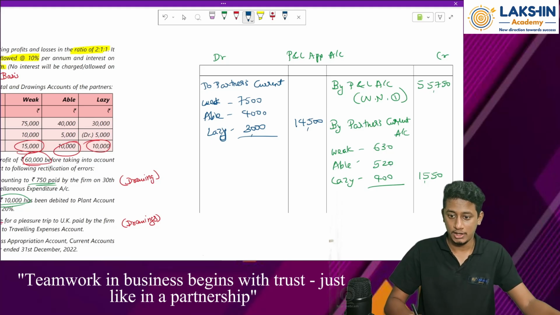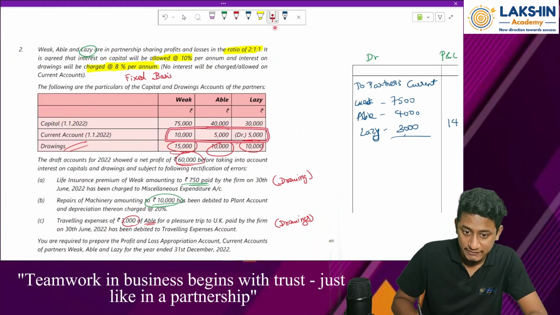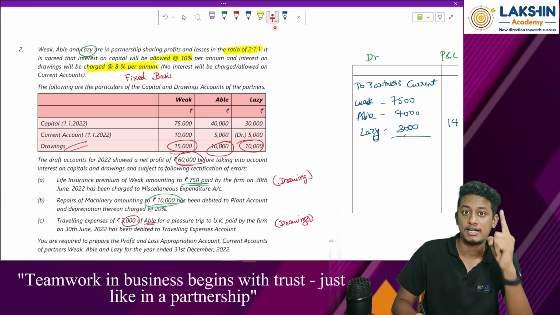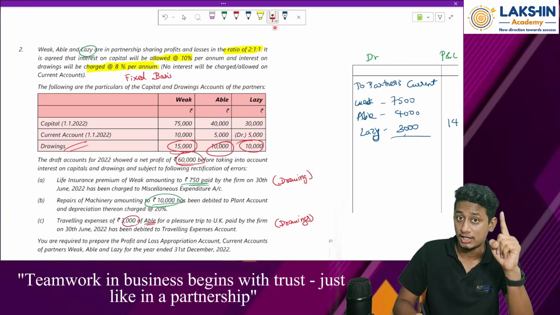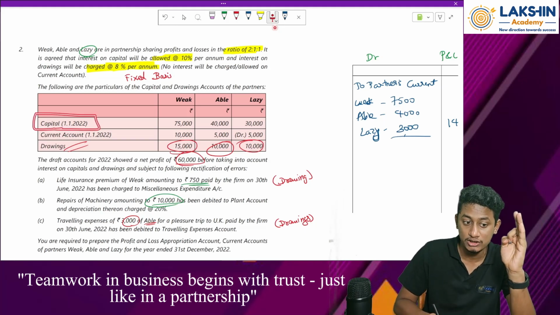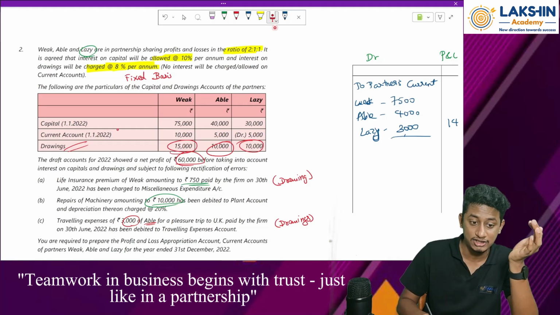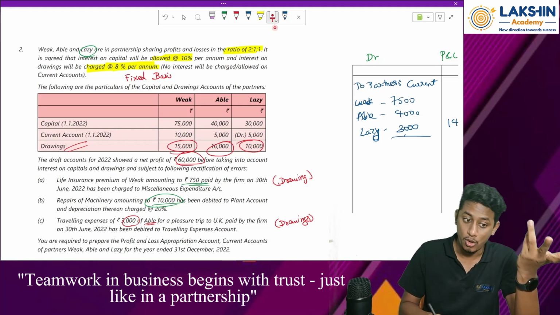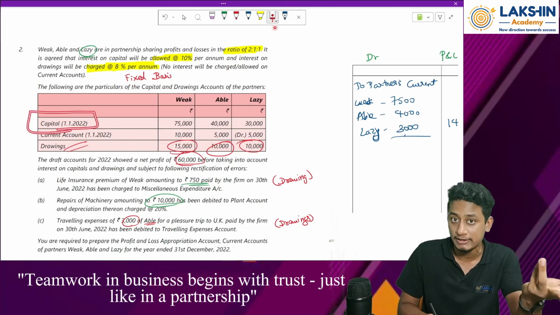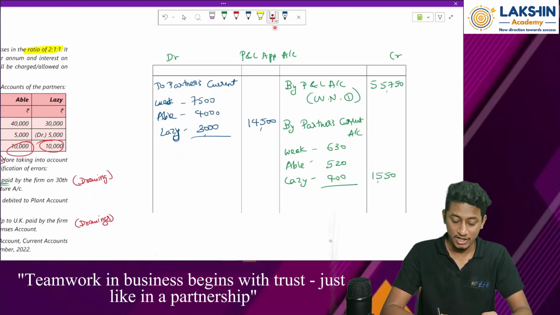Now anything else remaining? I think no, because on current accounts, whatever the balance will be, never ever compute interest on capital. Remember this, okay? Capitals, if we are following fixed basis, in that case it will be only on the capital account balances. But if we are following fluctuating system, in that case there is no current account that is maintained. So obviously we need to compute it on capital account only. There is no more account that is available. Fine. So now find the closing balance. 55,750 plus 1,550 minus 14,500. That will be how much?